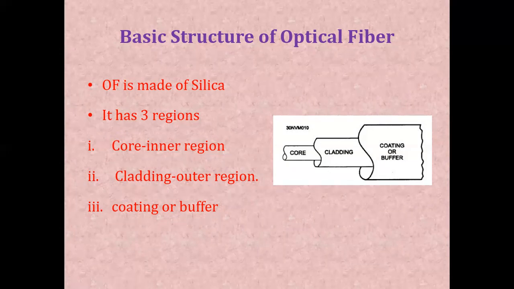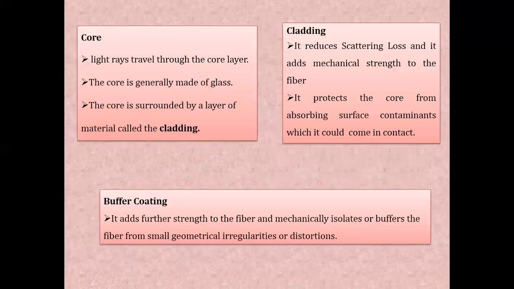In order for a light ray to be properly guided in the core medium, the light source should be coupled or launched into the fiber through the tip of the fiber. Generally, the core is made up of glass. It is a cylindrical rod of dielectric material, and the core refractive index is represented as N1 and its radius is represented as A. And as I told you already, light rays mainly propagate through the core of the fiber.